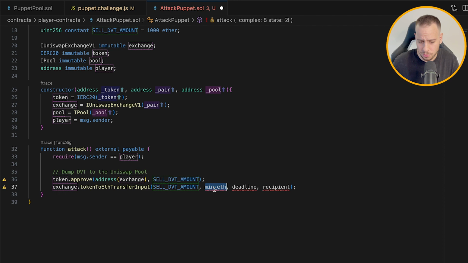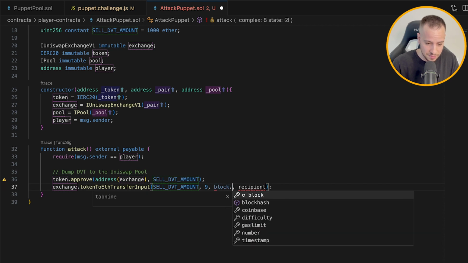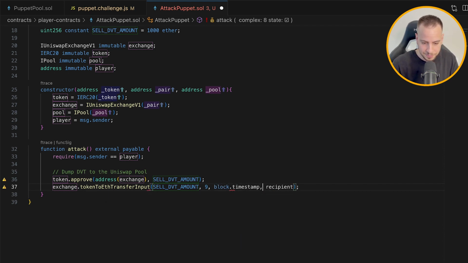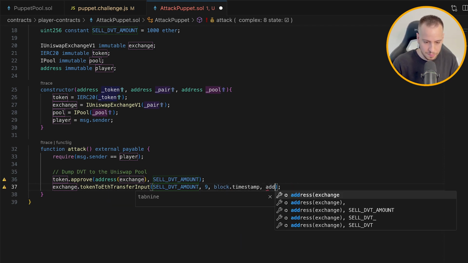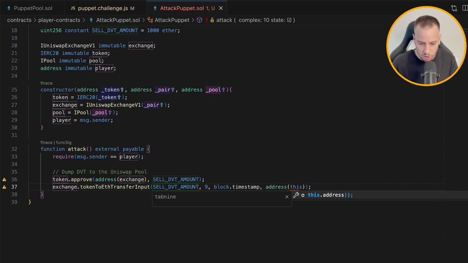The minimum ETH that we are willing to receive, I would say I want all the 10 ETH, but Uniswap will never allow us to get 10 ETH, so I will just be fine with 9 ETH. The deadline, not safe practice, not best practice, but just because it's an exercise, I'm going to do block.timestamp. And the recipient is going to be obviously the address of this smart contract. We want to receive the ETH after the swap.